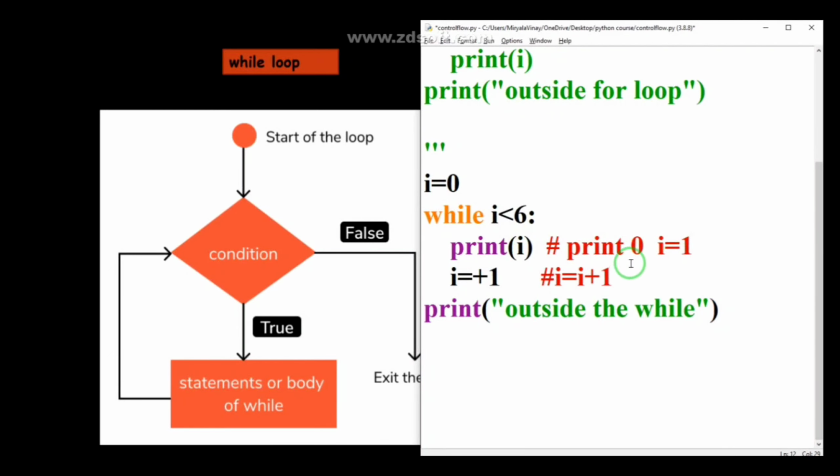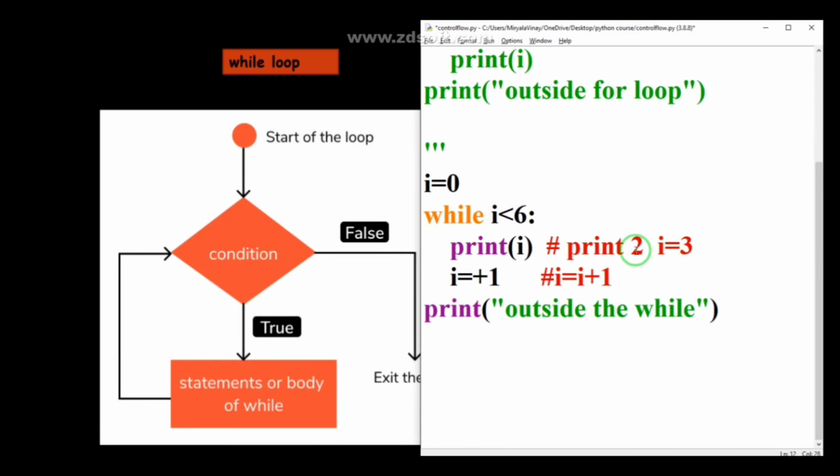So it will print 1 again, and increase the i value to 2. It checks the condition again: 2 less than 6, yes. So it enters the while loop, prints 2, and i increases by 1, that is 3 now.